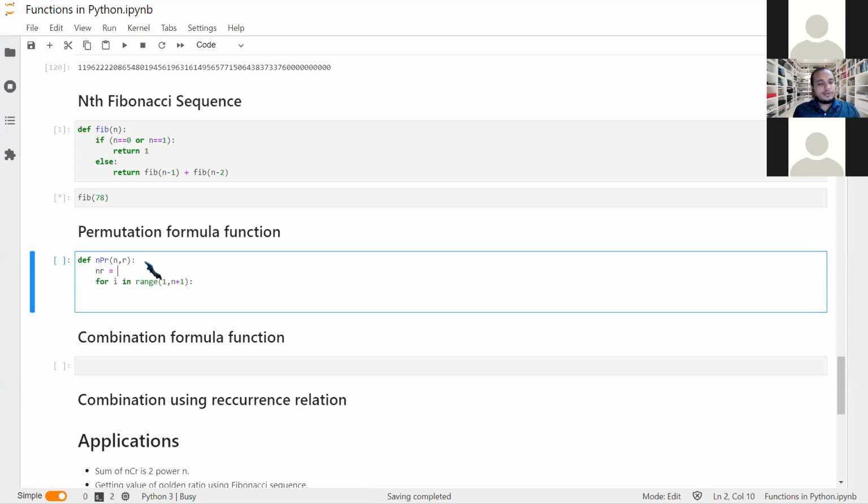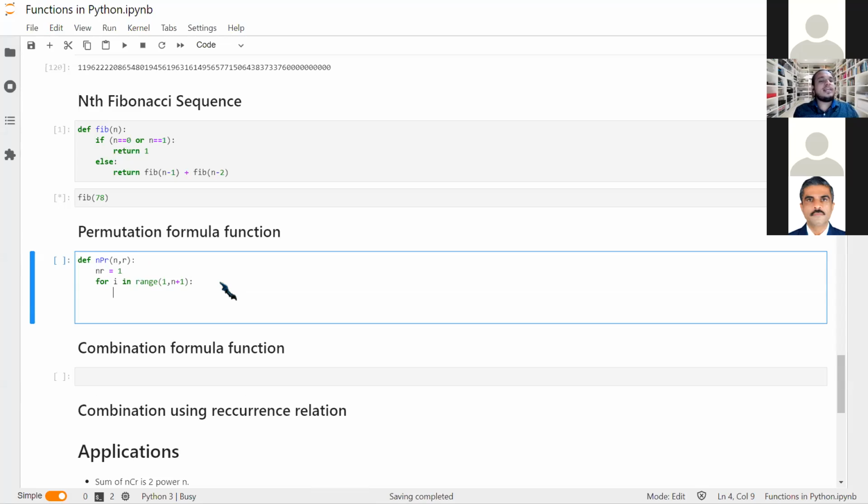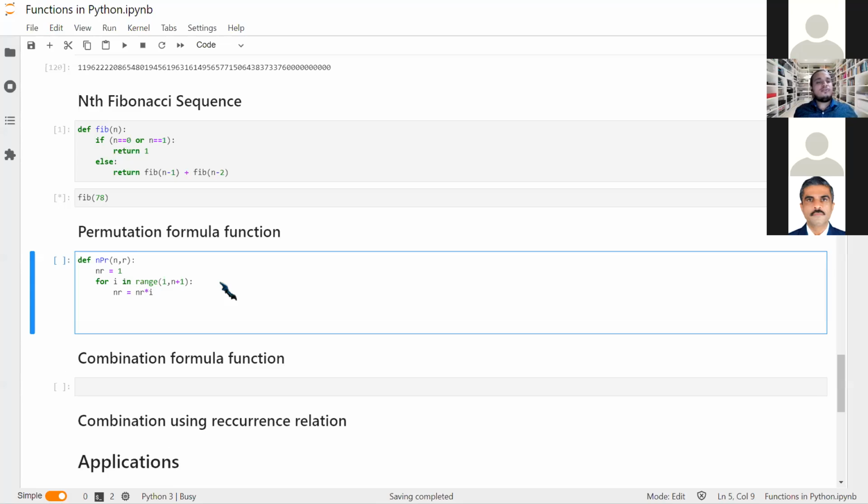So nr is equal to, in the start, say 1. If we were to do it another way, it would be different. Now I'm not giving any exceptions like npr of np0, etc. That would be the later part. For i in range 1 comma n plus 1, we will calculate nr in each step, and we will just multiply it with i. Ask me if you are not getting it.